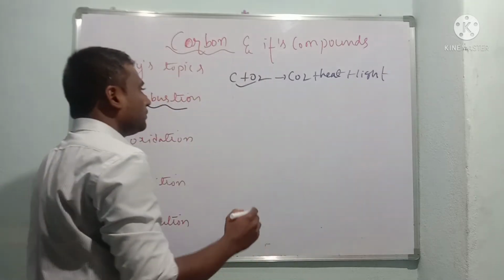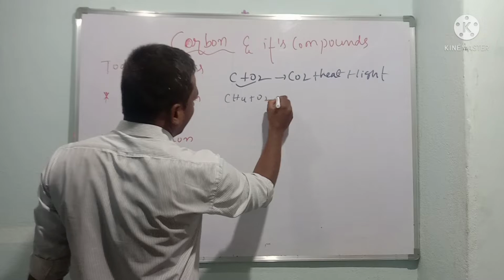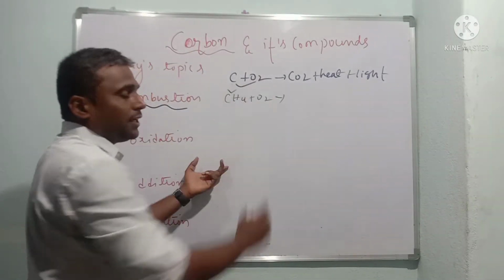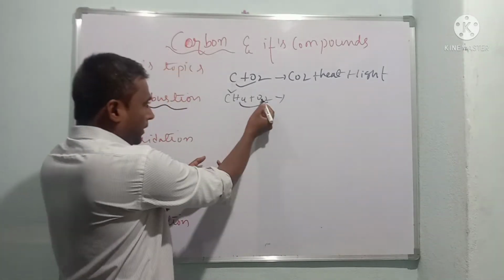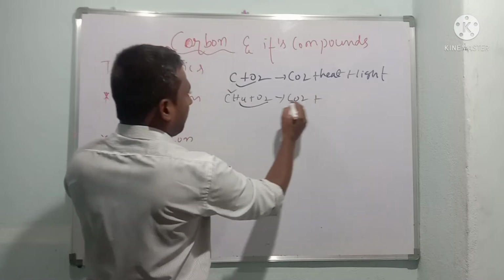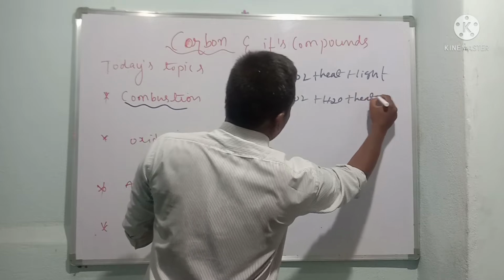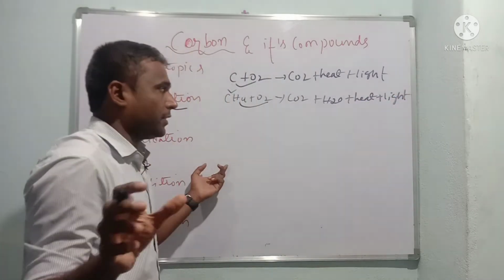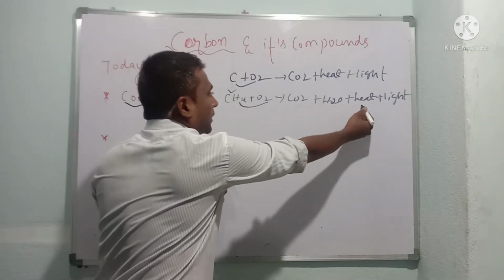Similarly, if methane, which is a natural gas, reacts with oxygen, it forms carbon dioxide plus water plus heat and light. Very simple reactions.